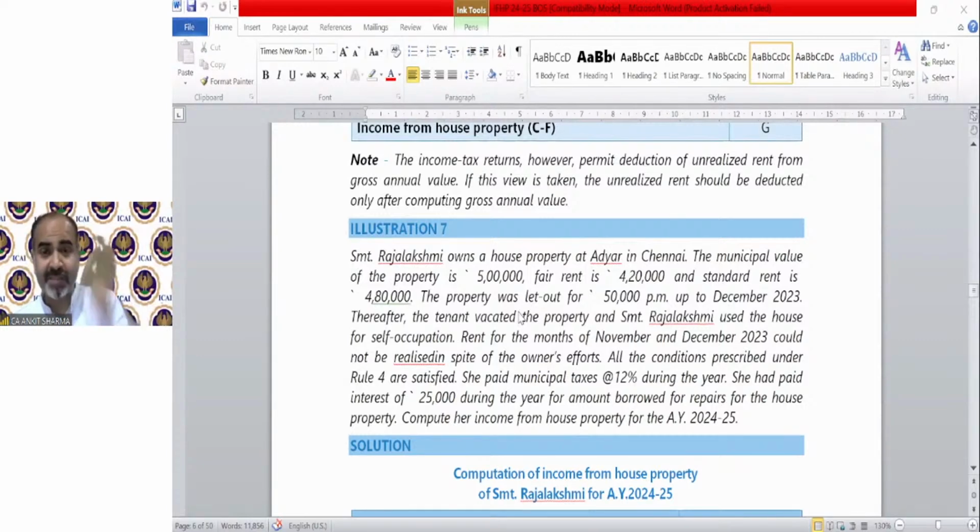Only one. Even when you have the book in front of yourself, you have the notes in front of yourself, still we solve this question wrongly. You know why? Not because we do not know the provisions. We know the provisions. We have the book in our hands. Because we did not understand the question. You have to understand the question properly. If you understand the question properly, it will be really easy to solve. Sorry, not only one answer is correct, almost 50% of the answers you have sent me are correct.